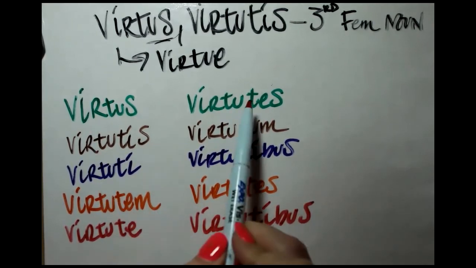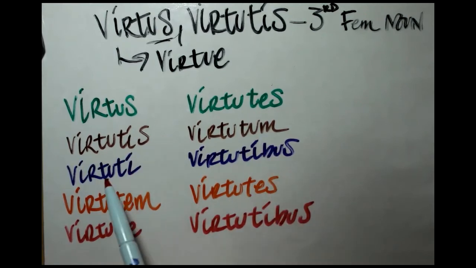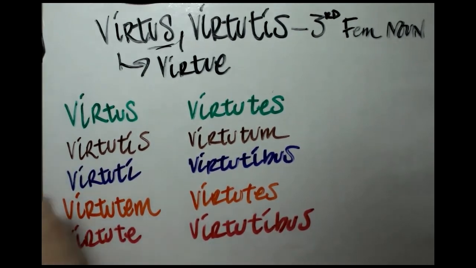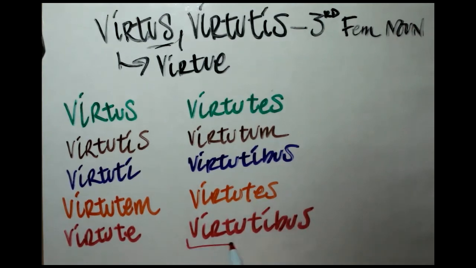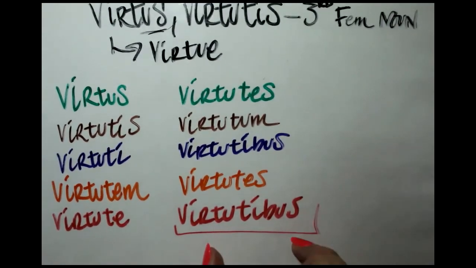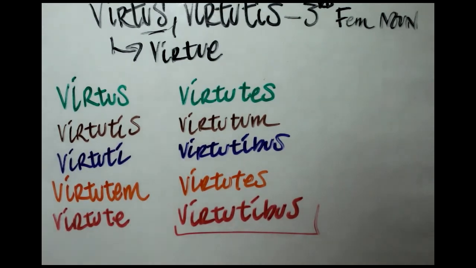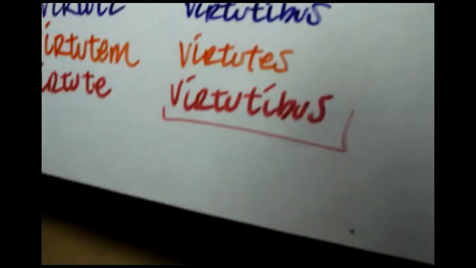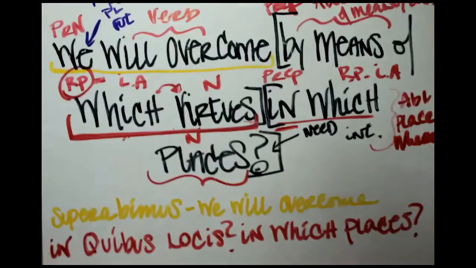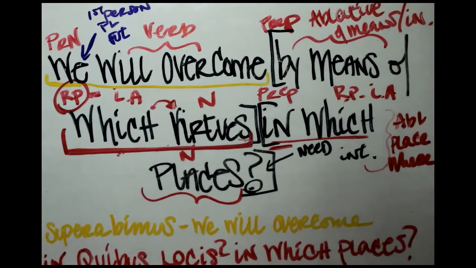So virtue, virtues, of virtues, to or for virtue, to or for virtues, virtue as a direct object, virtues as direct object, by or with virtue, by or with virtues. So the ablative plural is going to be virtutibus. That is the form that we're going to need to use. I can't think back that far, but if I said that the noun was going to be masculine, hopefully I didn't, but if I did, I'm going to correct myself now.